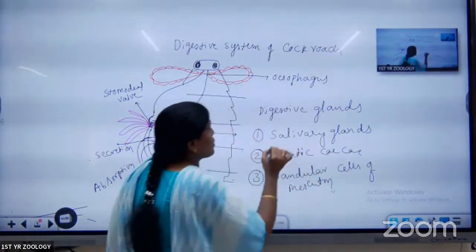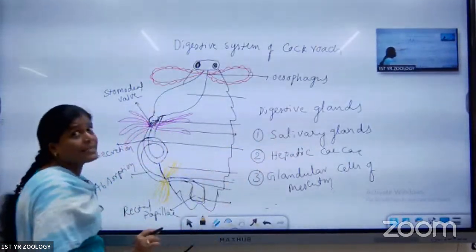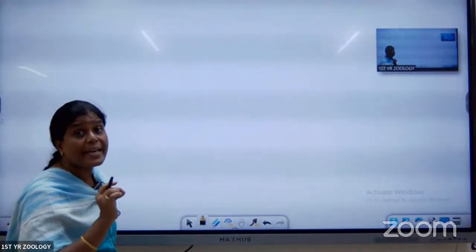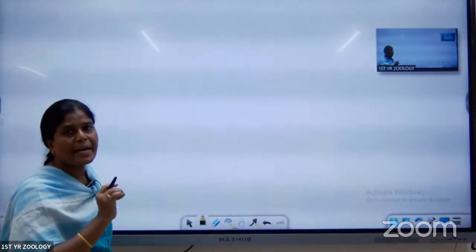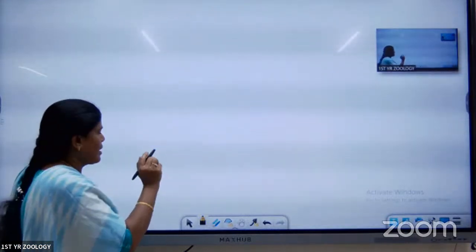Next, this is important for the diagram also. The salivary glands diagram is given in SAQs also. In this lesson on Periplaneta, there are three diagrams. Of those three diagrams, this one is the first.